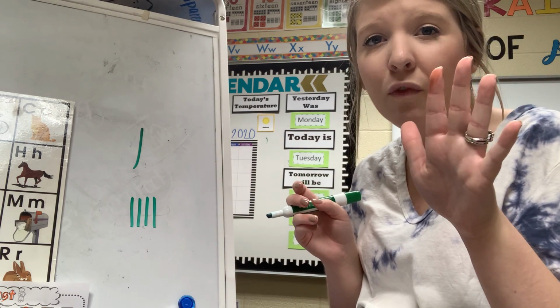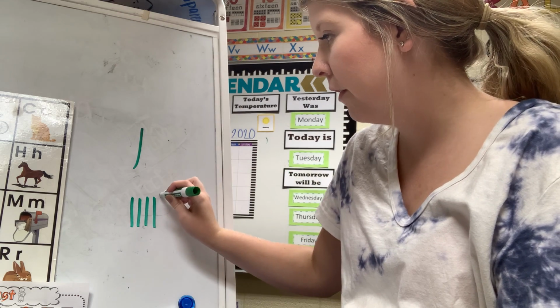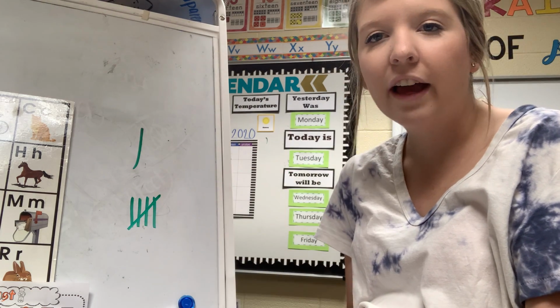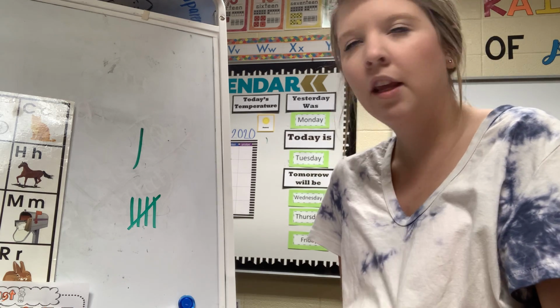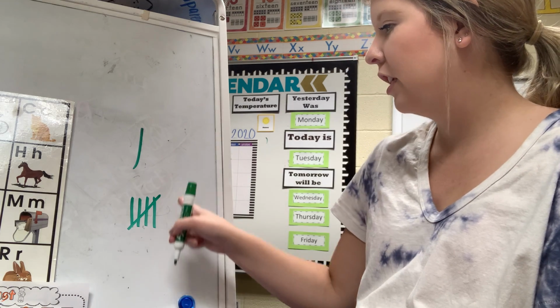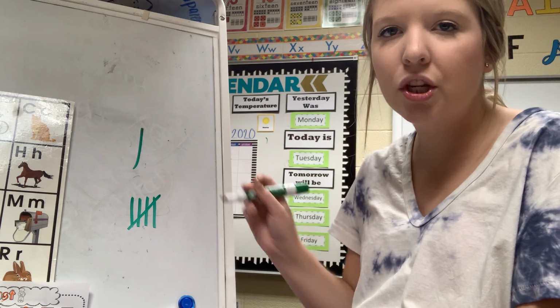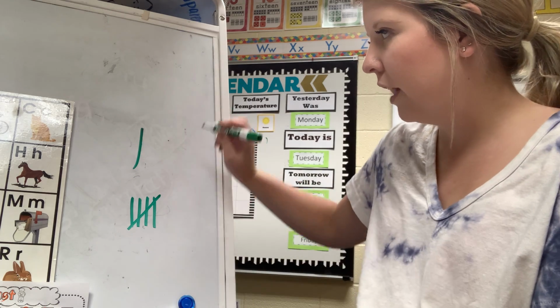And when I get to 5, what's my rule? I have to cross over. So that is 5. It's called a bundle. Can you say a bundle? A bundle is 5 tally marks. So when you get to the 5th tally mark, you have to cross over. You can't just keep doing straight lines.